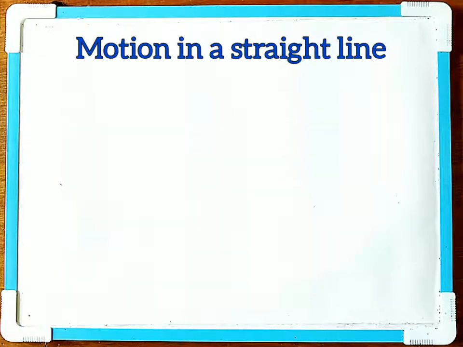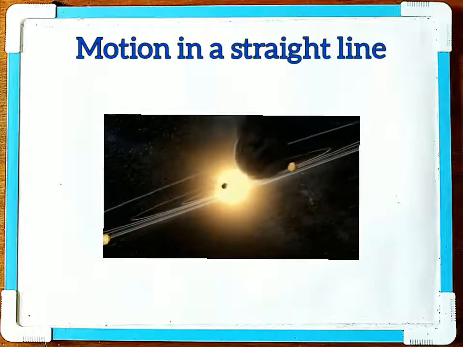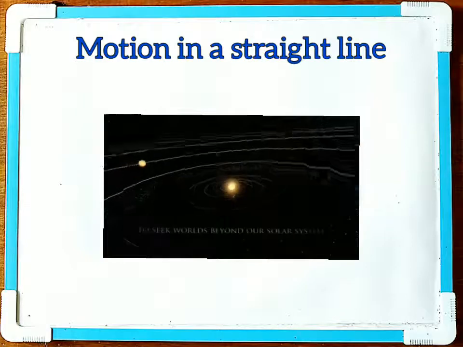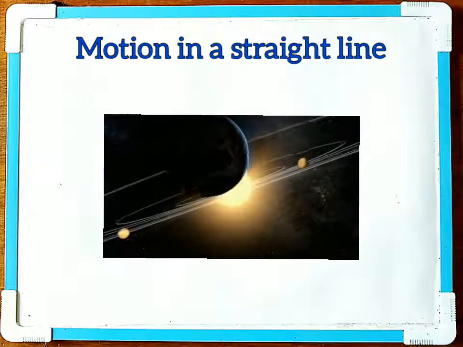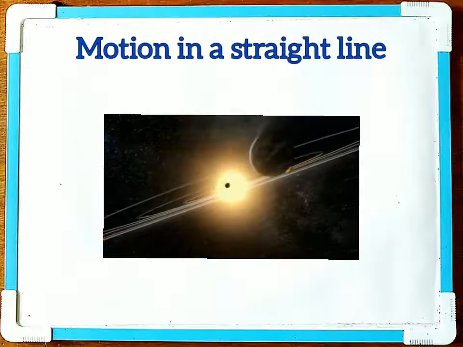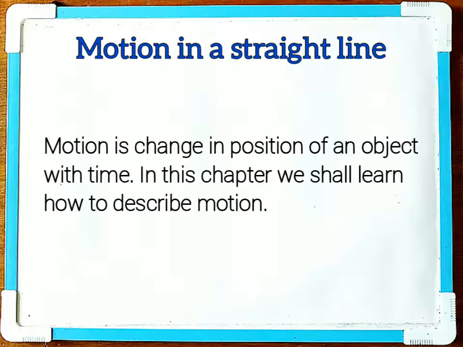Not just rotating about its axis, it also revolves around the sun once in a year. The sun itself is in motion in the Milky Way, which is again moving within its local group of galaxies. So everything around us seems to be in motion. So what is motion? Motion is a change in position of an object with time.